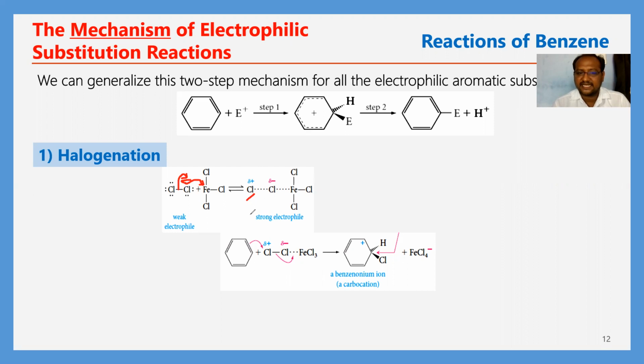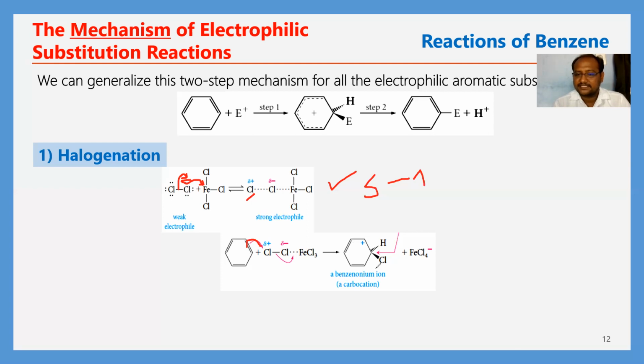So next, in the second step, this is step 1. In the second step, what happened? This activated electrophile attacks the benzene ring by taking pi bonding electrons. It takes these pi bonding electrons and this bond undergoes shifting. Then we will get a positive charge in the benzene nucleus and a negative charge on the FeCl4.